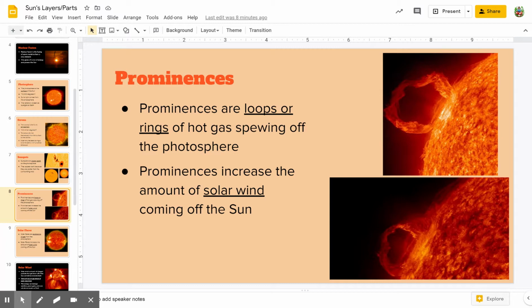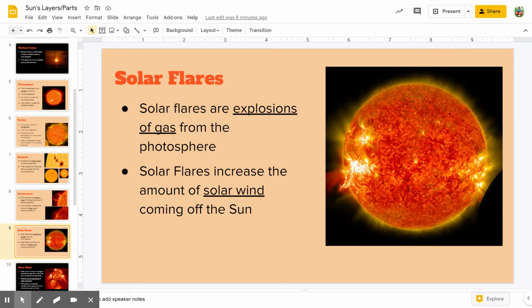Now, prominences increase the amount of solar wind coming off of the sun, so it's charged particles, kind of like static electricity, flying off of the sun, okay? So if there's a bunch of prominences on the surface of the sun, there's going to be more solar wind coming off of the sun. All right, the next part we're going to talk about is solar flares. Solar flares are explosions of gas coming from the photosphere, so they are coming from the surface of the sun. And solar flares, just like prominences, increase the amount of solar wind coming off of the sun.